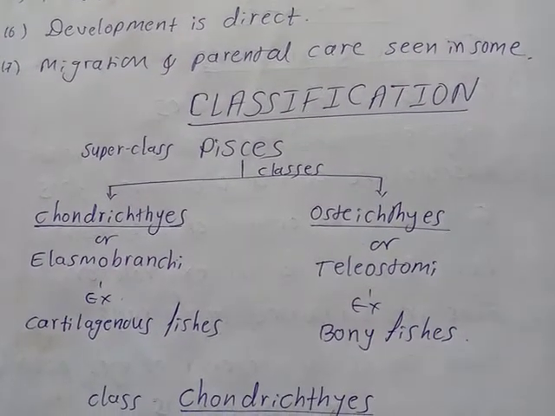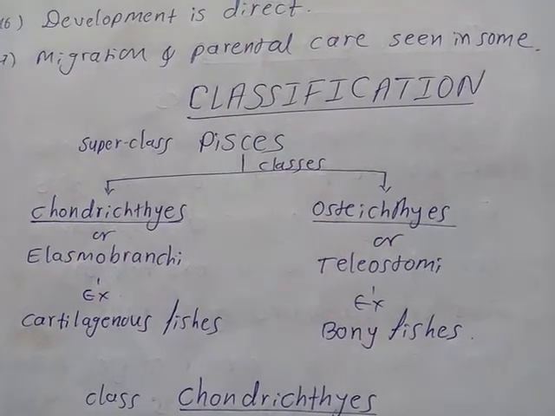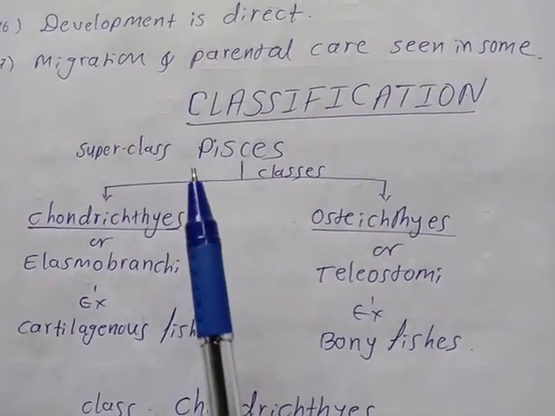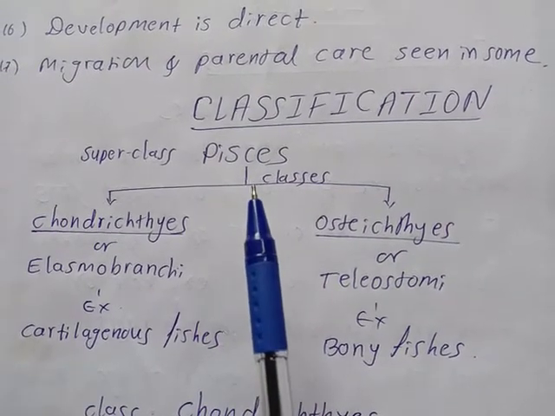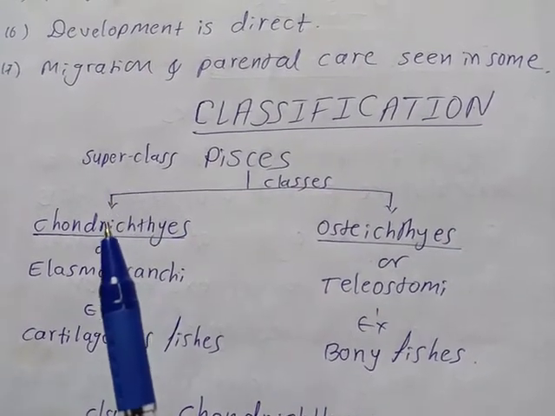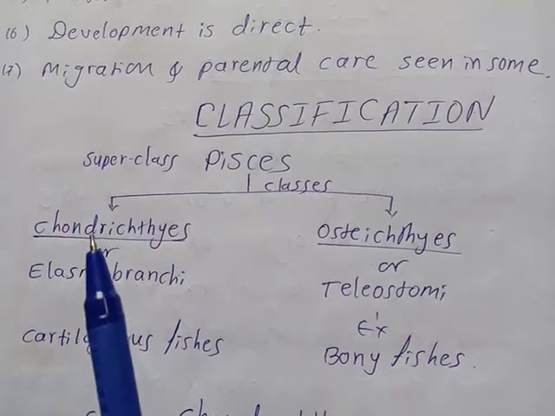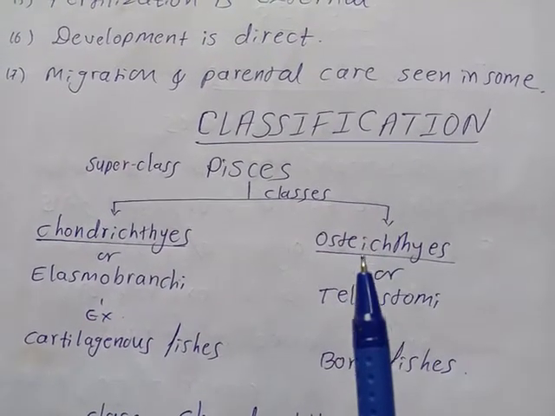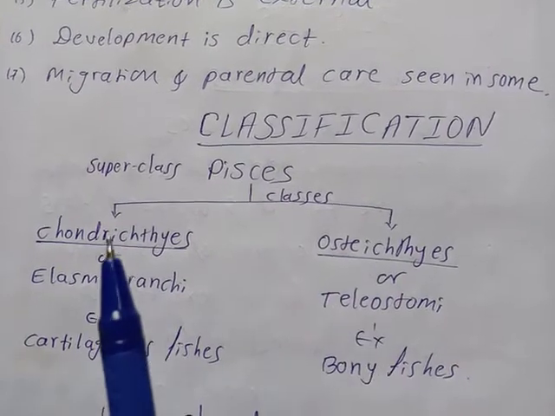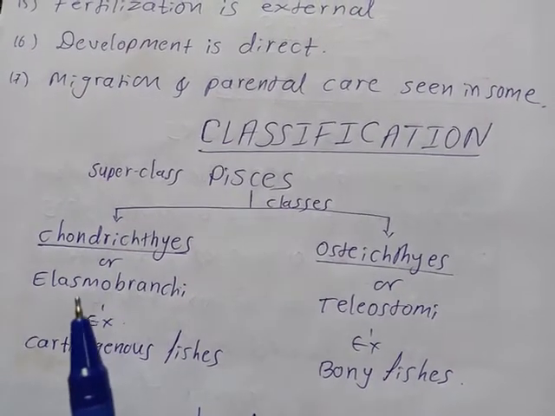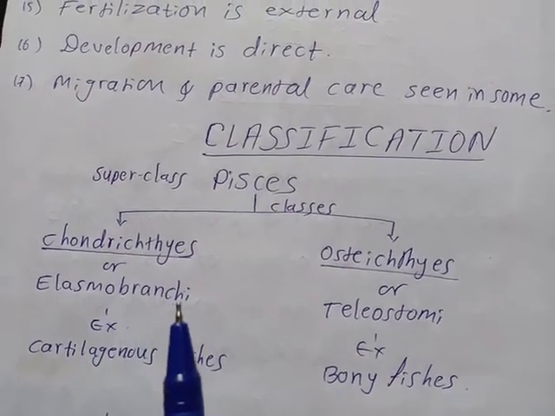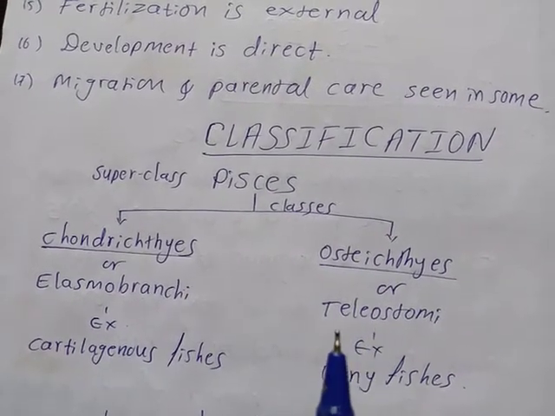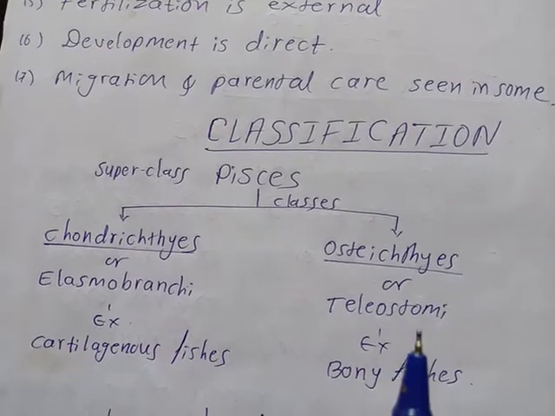Then we will see the classification of Pisces. That is, the superclass Pisces can be divided into 2 classes. First one is the Chondrichthyes and second one is the Osteichthyes. The Chondrichthyes is also called as the Elasmobranchii, and Osteichthyes are also called as the Teleostomi.